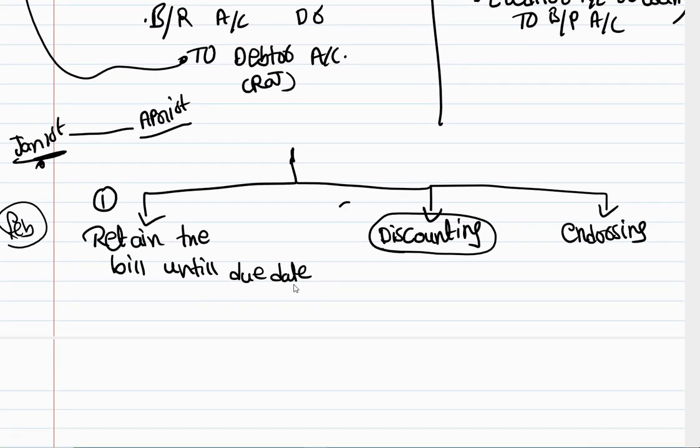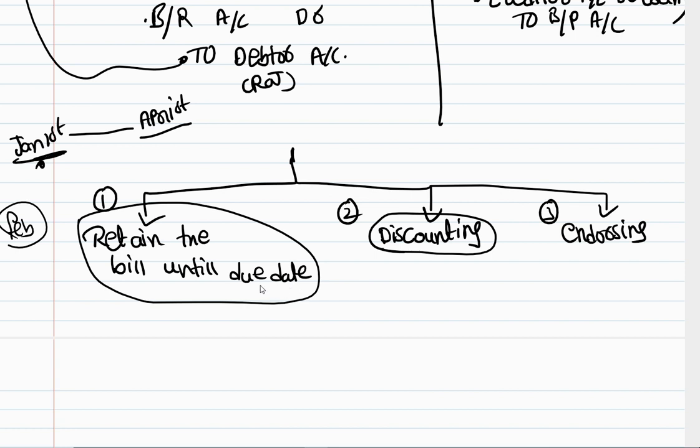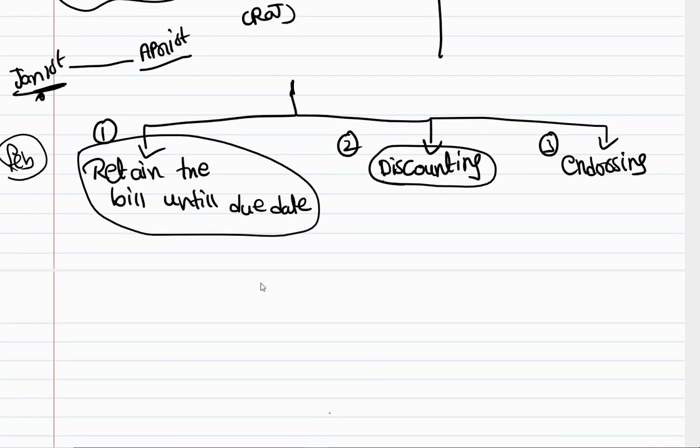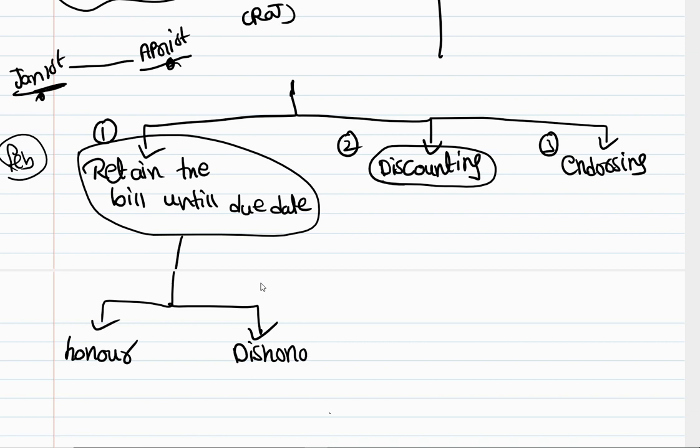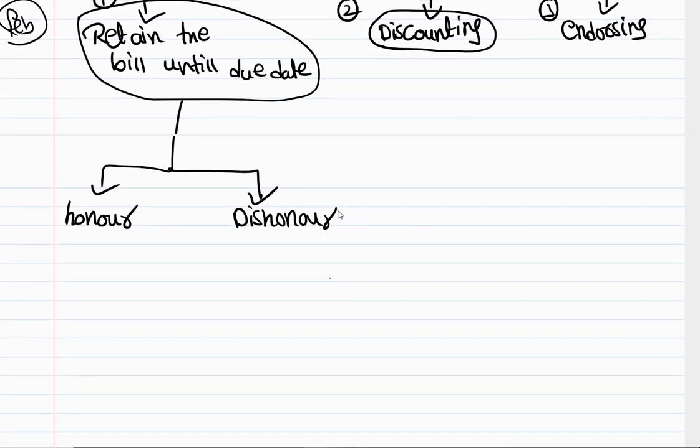First, let's discuss the first option. So these are all the options Sam has. One is Sam can retain the bill until the due date. So Sam can keep that bill with herself until April 1st. On April 1st, she will go to the Raj and collect the money. On due date, two things will happen. Either honor of the bill or dishonor of the bill. Alright, honor of the bill and dishonor of the bill. So what is the general entry when the bill is honored? What is the general entry when the bill is dishonored?